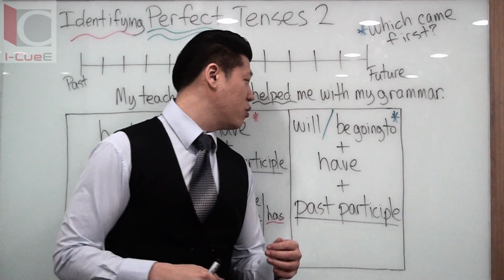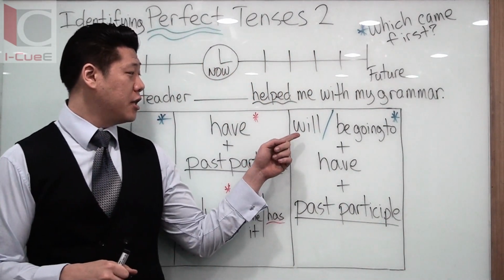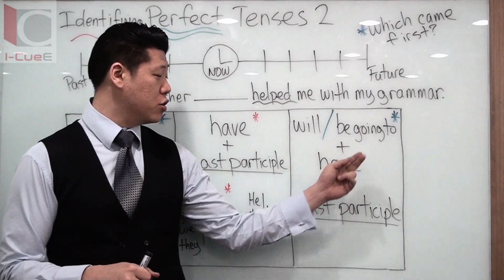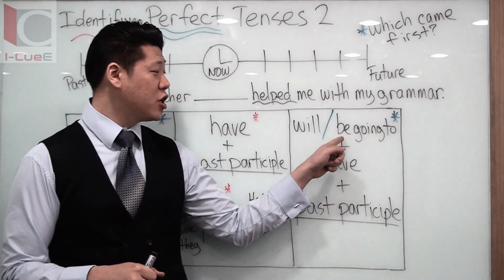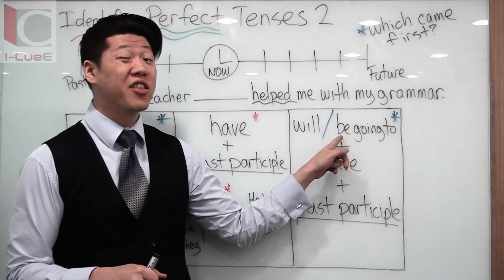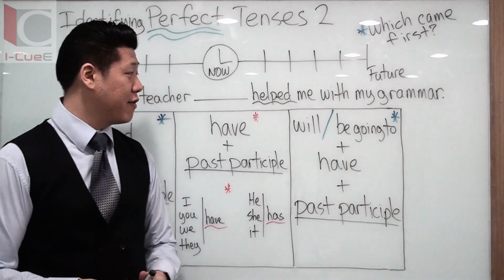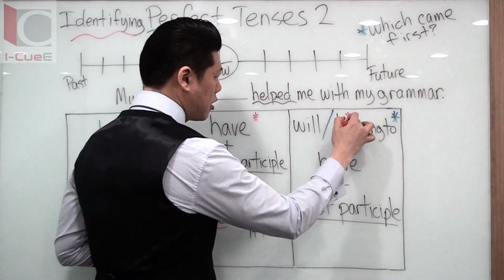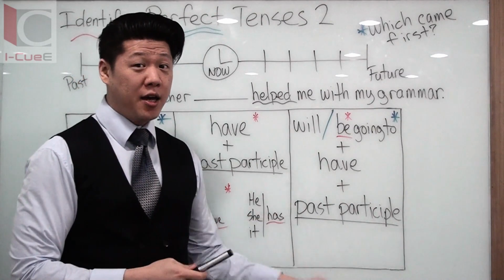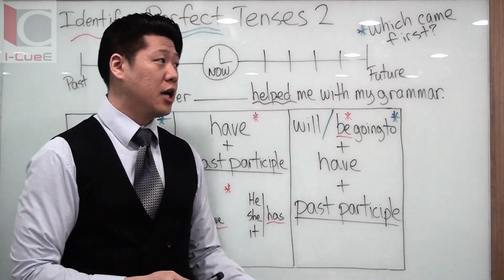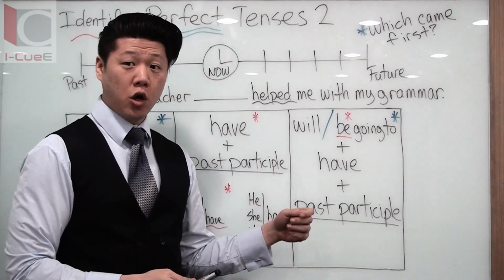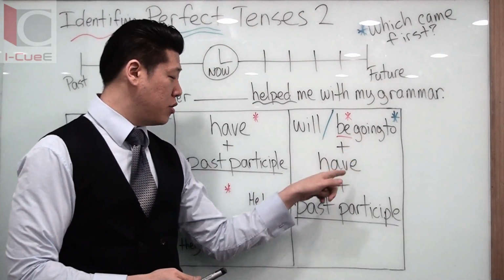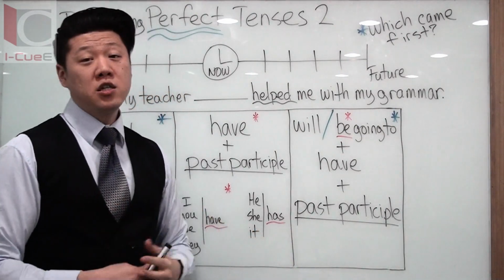And if you go into the future, which we talked about last lesson, it's either will have plus past participle or be going to have plus past participle. If you're going to use the be going to, this does need to have subject-verb agreement. So please make sure that in this pattern, same thing. I am, you are, right? He is going to. So this one is a little more complicated to use, but be going to have past participle.